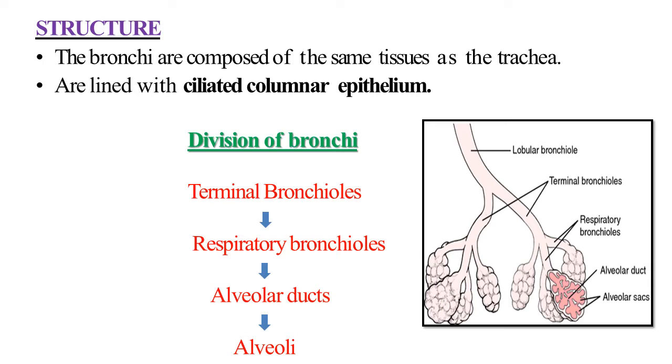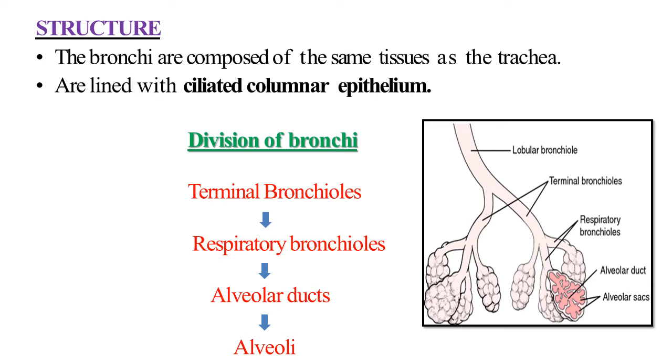Now we will see the structure of the bronchi. The bronchi are composed of the same tissue as the trachea, so there is a similar structure. They are lined with ciliated columnar epithelium. As we know, it contains mucus-secreting cells, that is the goblet cells. Now we will see the division of the bronchi.